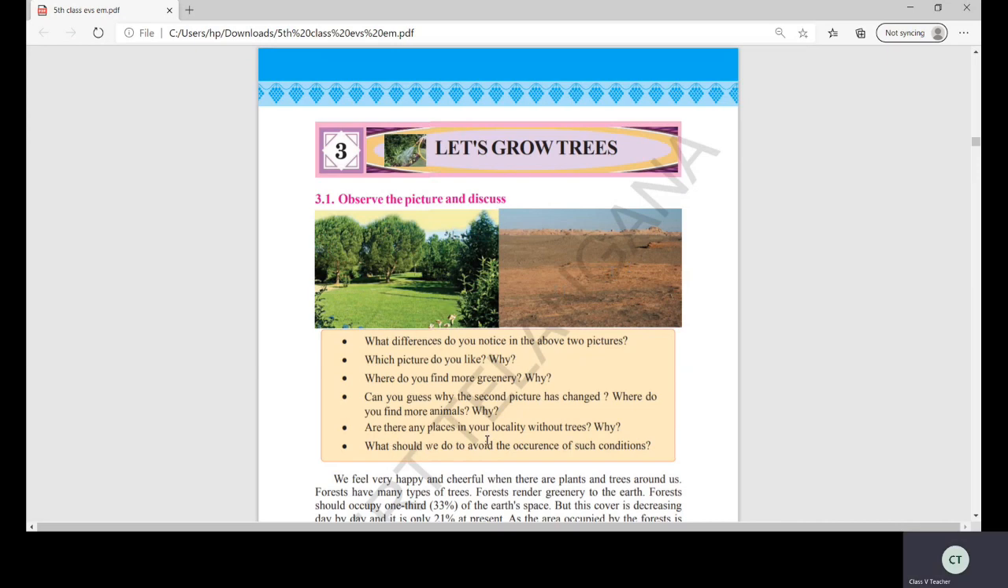Are there any places in your locality without trees? You can find out. And why? Because there is no one to take care of them. What should we do to avoid the occurrence of such conditions? What do we have to do?